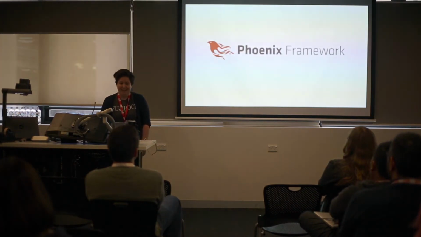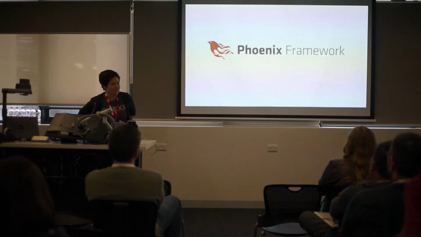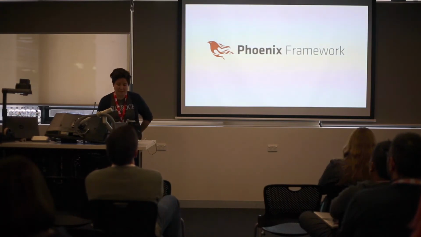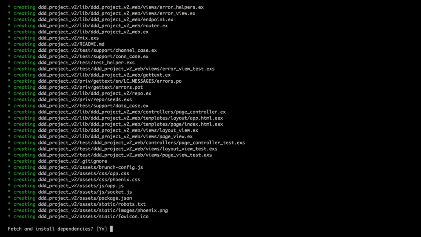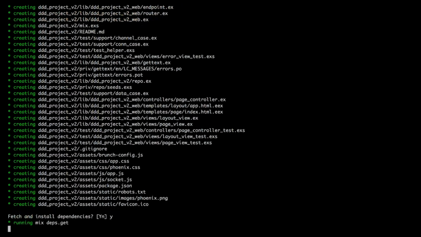Before that, there's also the Phoenix framework. So if any of you know Ruby, Phoenix is to Elixir what Rails is to Ruby. It's really quick to install. You can simply start a project after installing it. Let's just call this lowercase. And within a few minutes you'll have an up and running application.